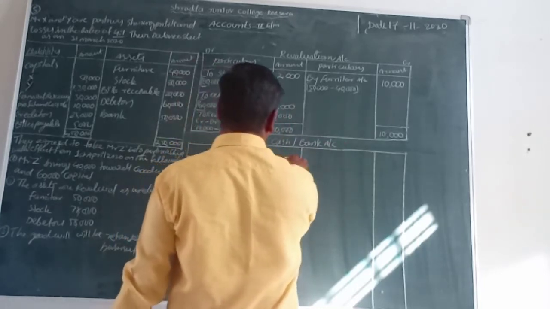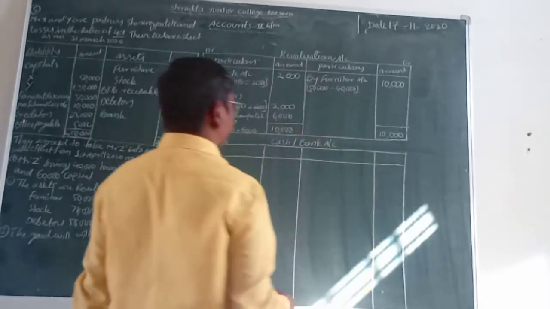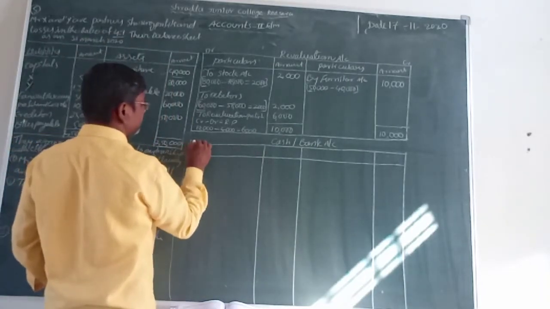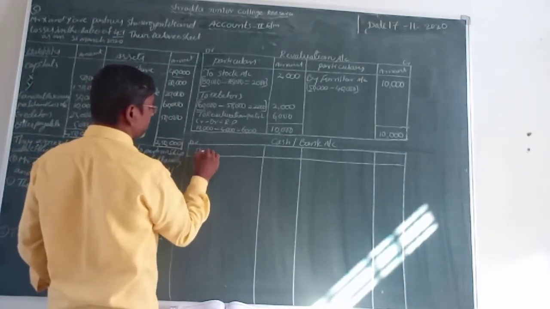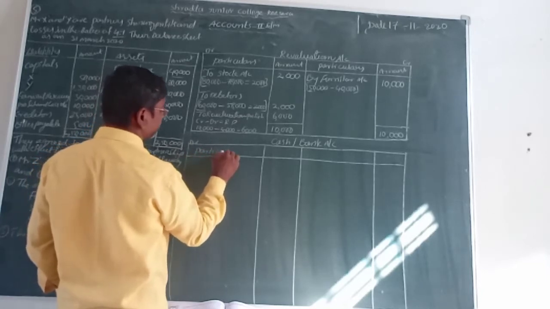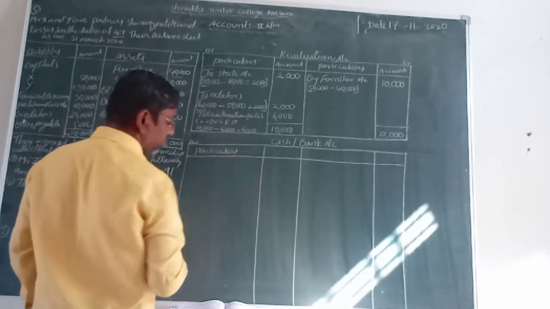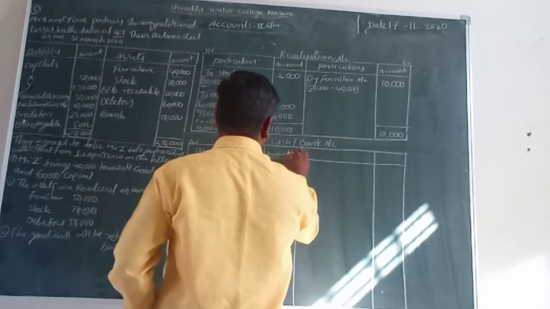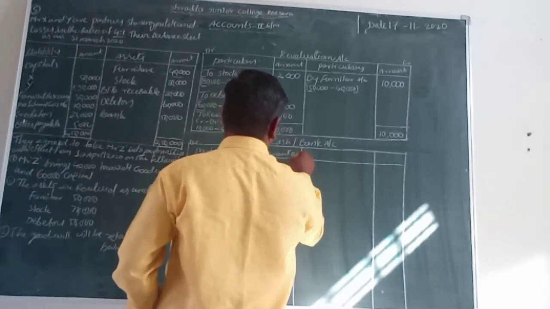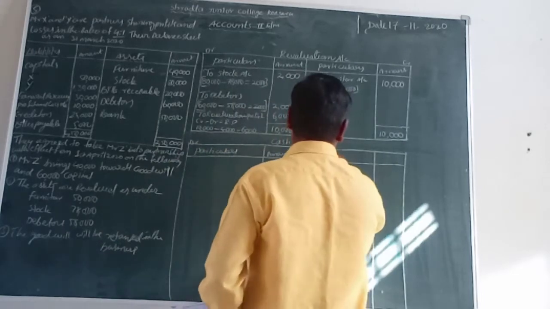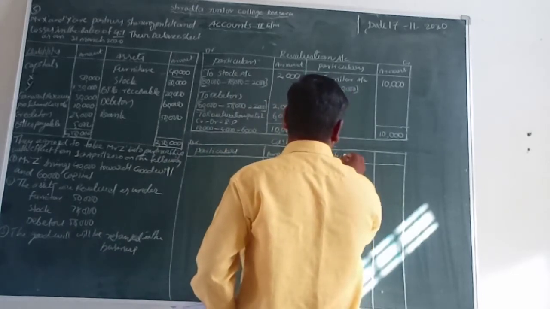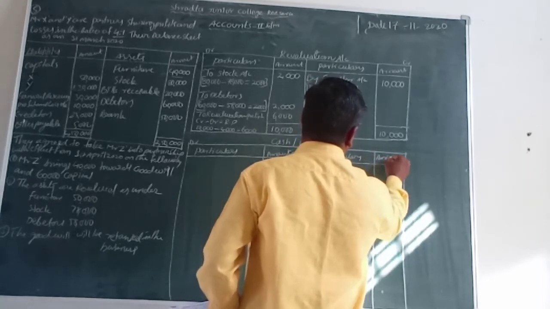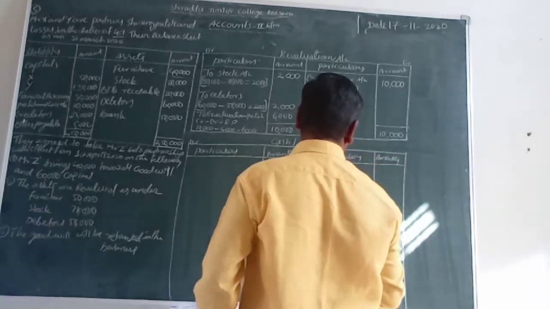Now the total amount is, let us see, the left side is debit with particulars and amount in rupees. At the same time, the right side also has particulars and amount in rupees.